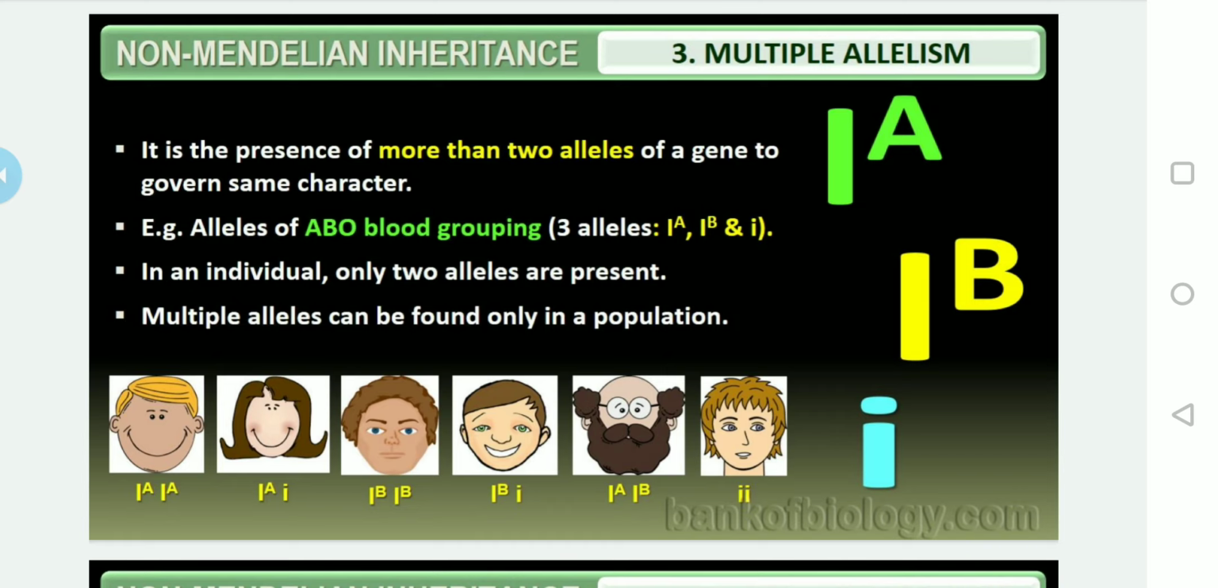Here the example is also given. Let me tell you once again. For the definition, you can write: it is the presence of more than two alleles of a gene to govern the same character. Or you can write in another form: more than two alternative forms of a single gene occupying the same locus on the homologous chromosomes and controlling a single character are also called multiple alleles. Is it clear? The phenomenon is called multiple allelism, and the alleles are known as multiple alleles.